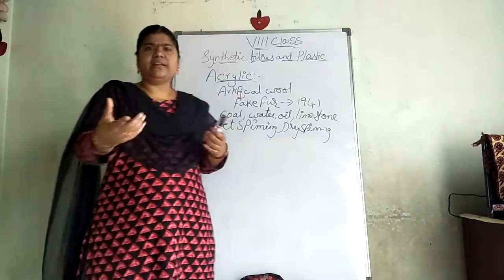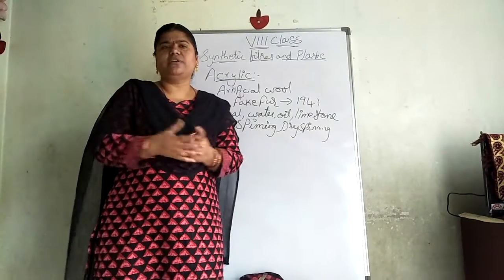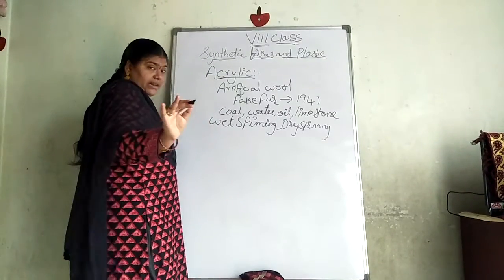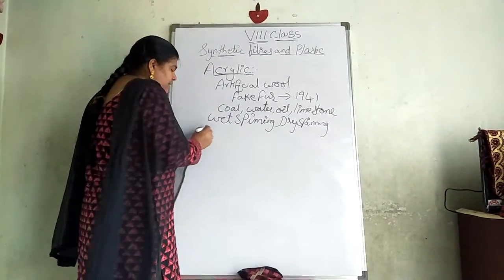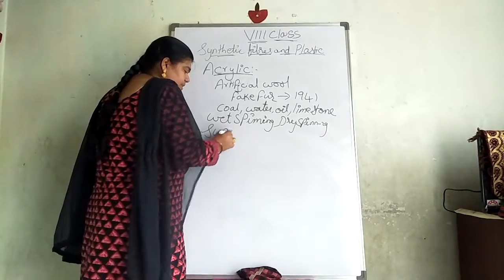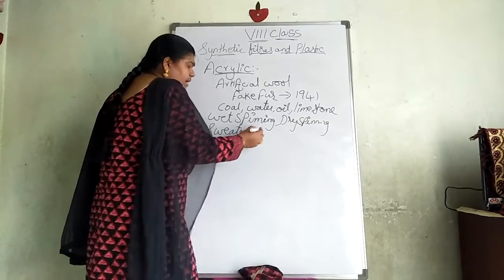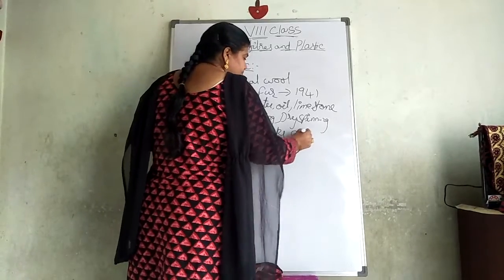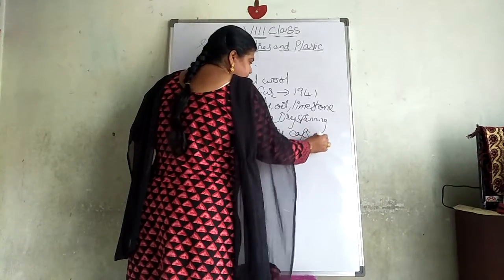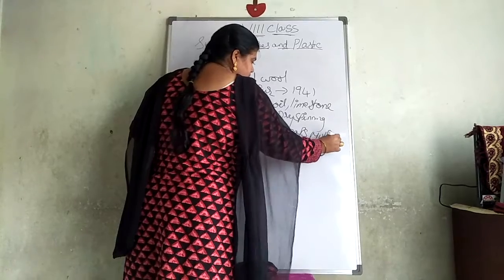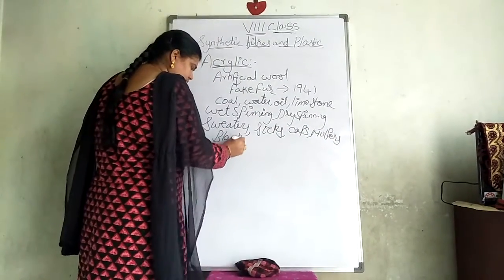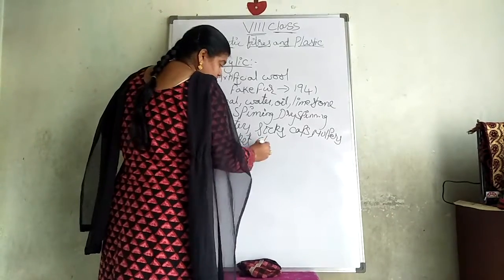So whatever sweaters or mufflers we are getting outside, that is not the original wool. Then what can we get from this one? Sweaters, socks, caps, mufflers, blankets, clothes.